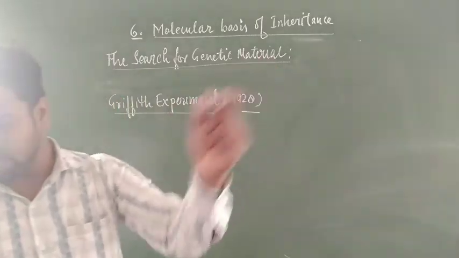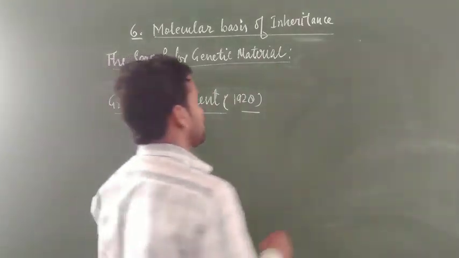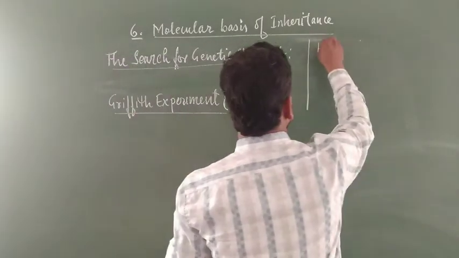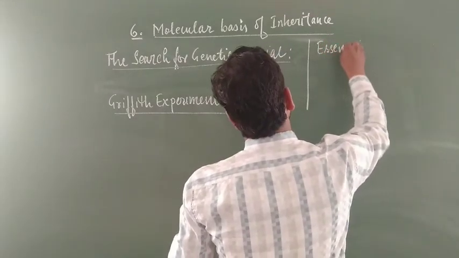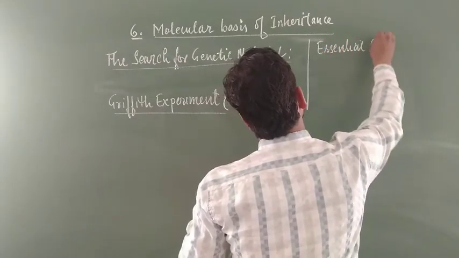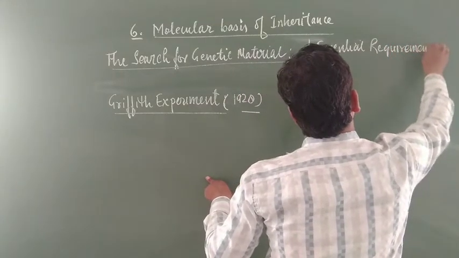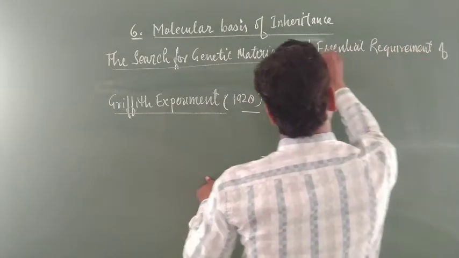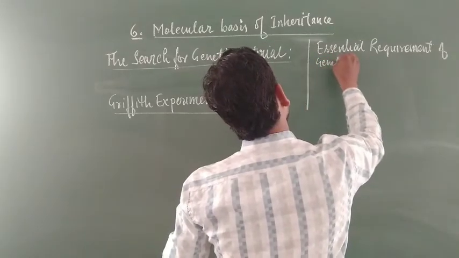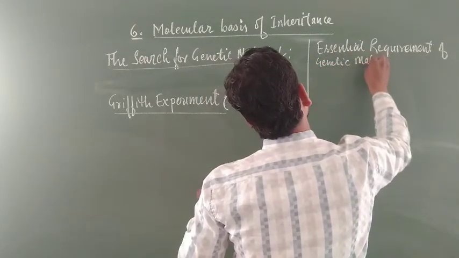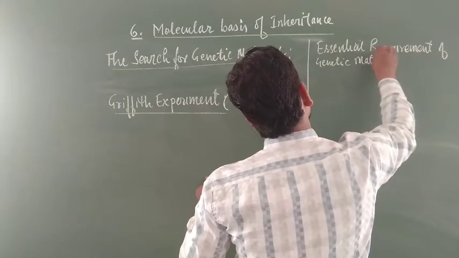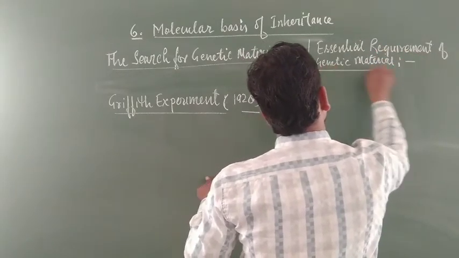What essential requirements should be found in genetic material?